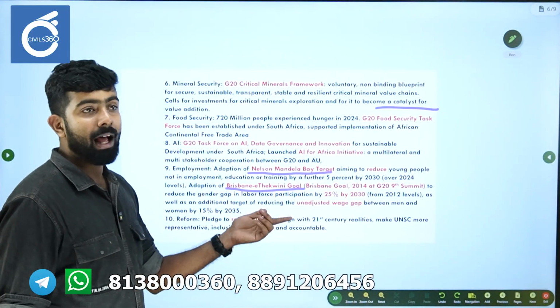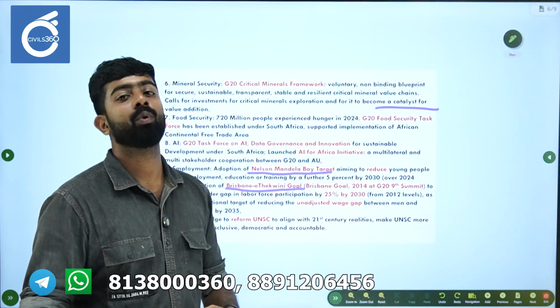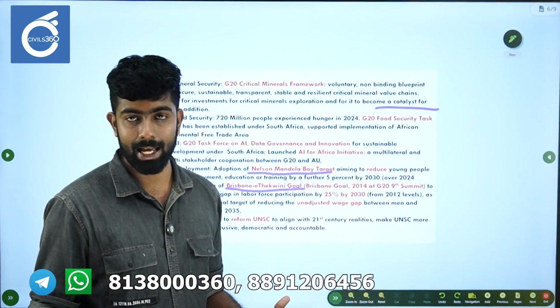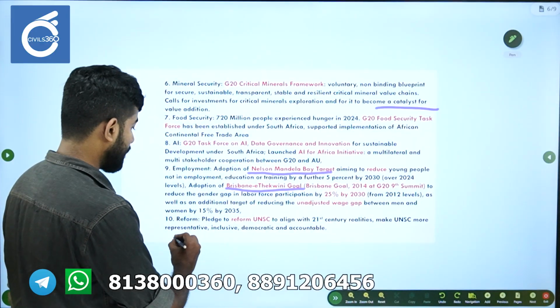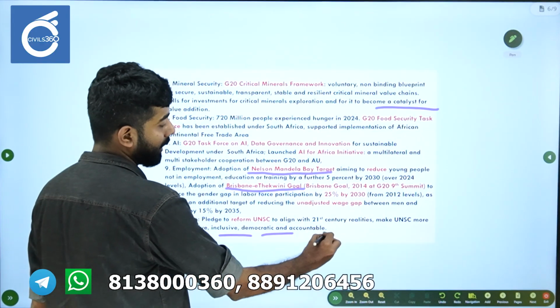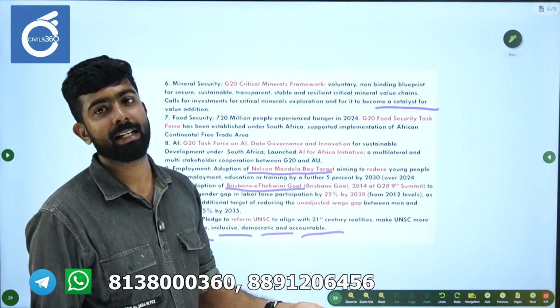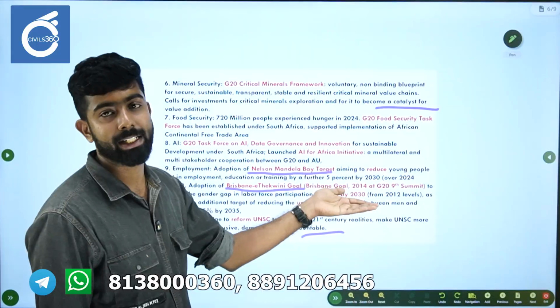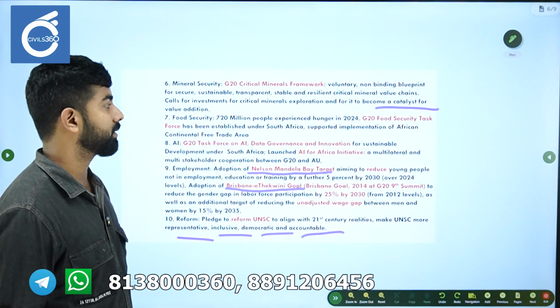The last commitment was to reform UNSC to make it more inclusive, to make it reflect the current world scenario, representative, inclusive, democratic and accountable. So these are the few commitments. So please understand the different declarations, different initiatives, and all those ideas.